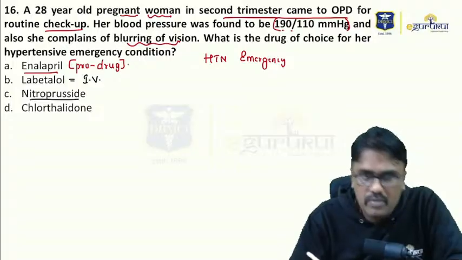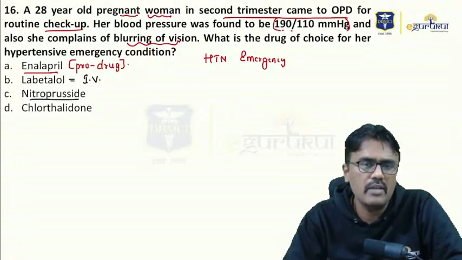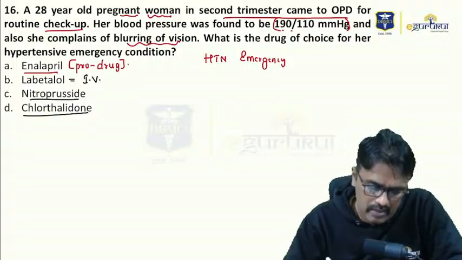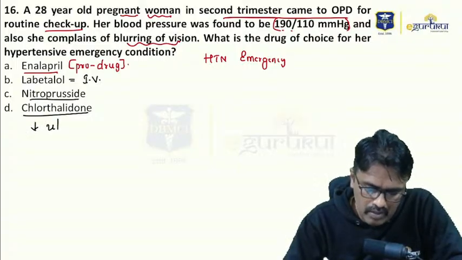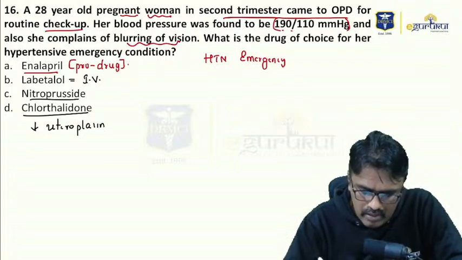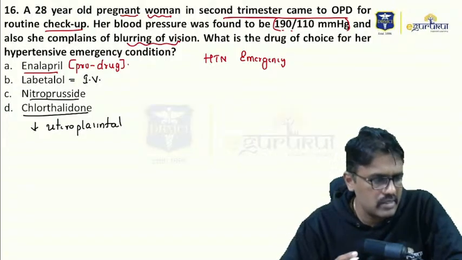Nitroprusside, I told you, produces cyanide, and that's why it is not used in pregnant women, even though it is a drug used in hypertensive emergency. Chlorthalidone is a thiazide diuretic. It decreases uteroplacental circulation. That's why thiazides are not indicated, and they are not useful in emergency conditions. You can use labetalol but not thiazides.